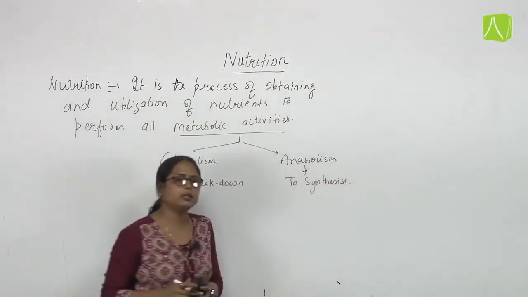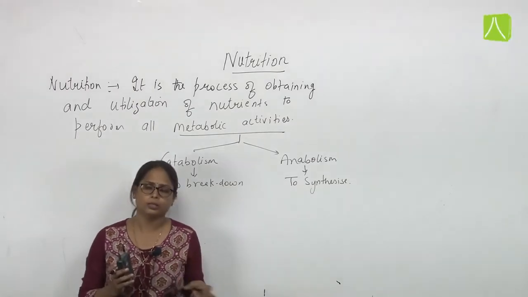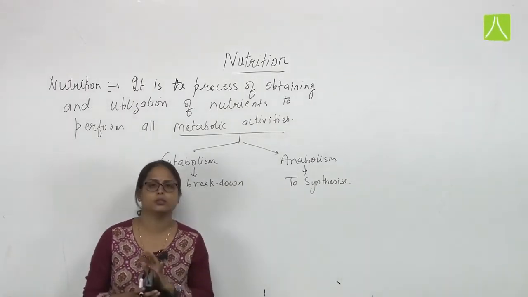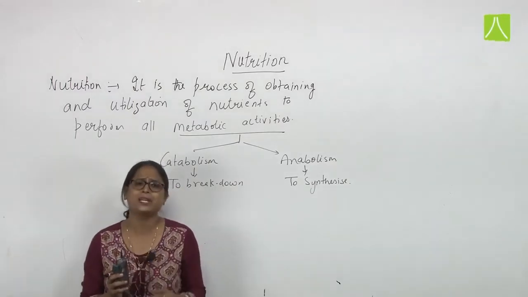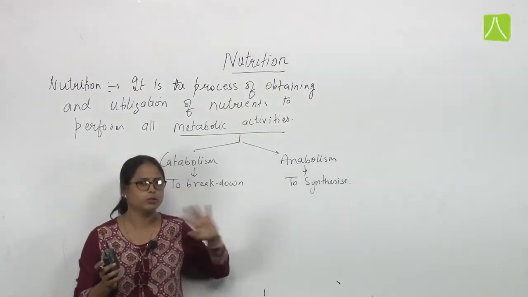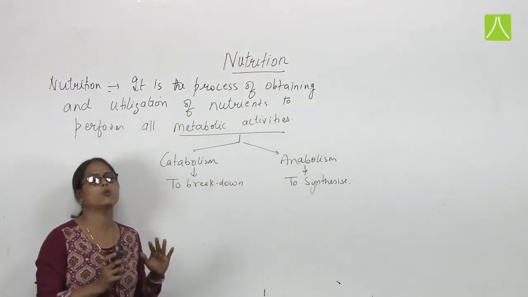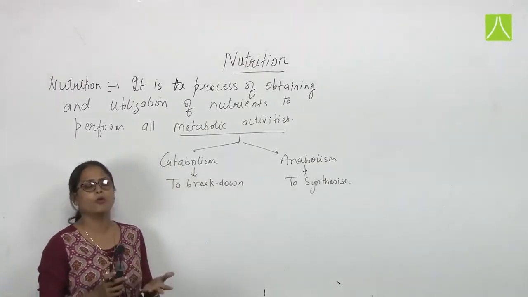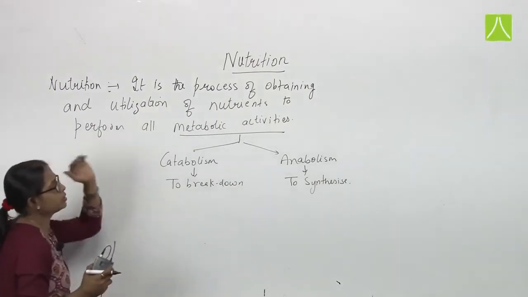It means in the living organism, either the processes carried out include the synthesis processes or the breakdown processes. For example, digestion is a catabolic process, photosynthesis is an anabolic process. Fine. So all types of metabolic activity do require nutrients. So the process of obtaining those nutrients and utilizing them is known as nutrition.